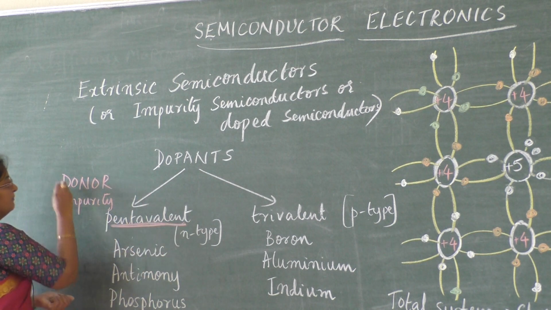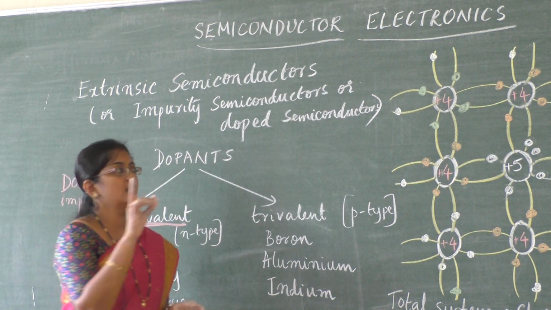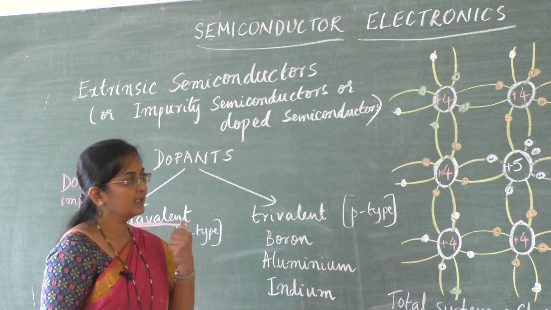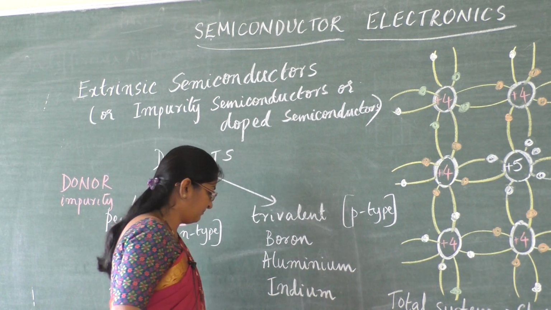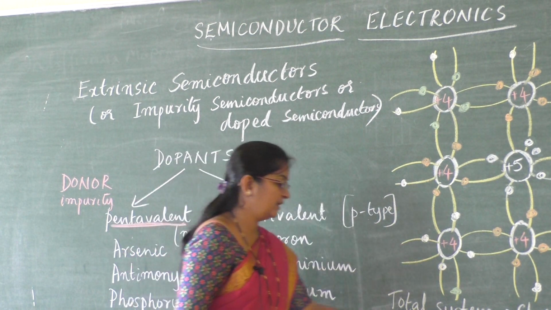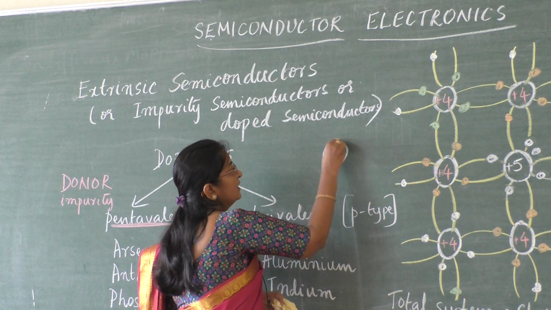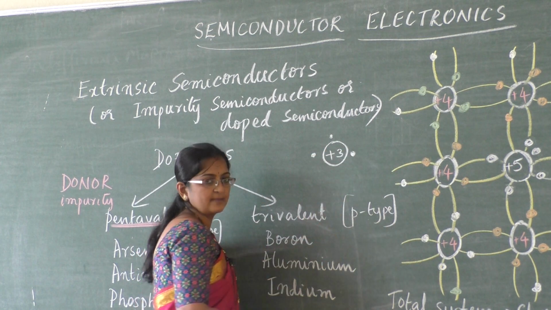Pentavalent impurity is a donor impurity because each dopant atom donates 1 electron for conduction. Now the trivalent impurity, for example, let me take aluminium. If I draw an aluminium atom, it has 3 valence electrons.